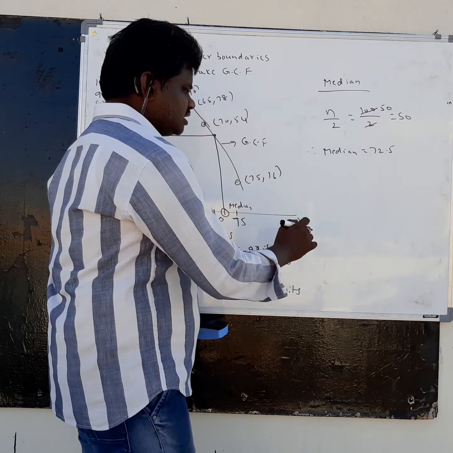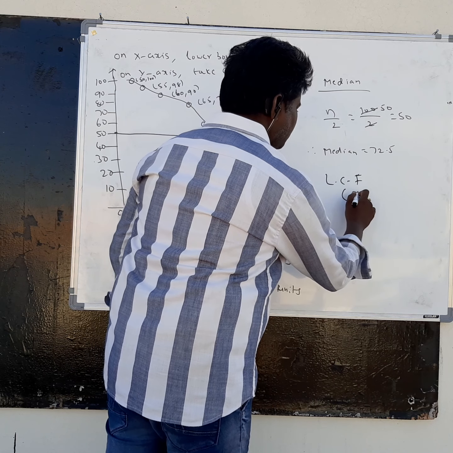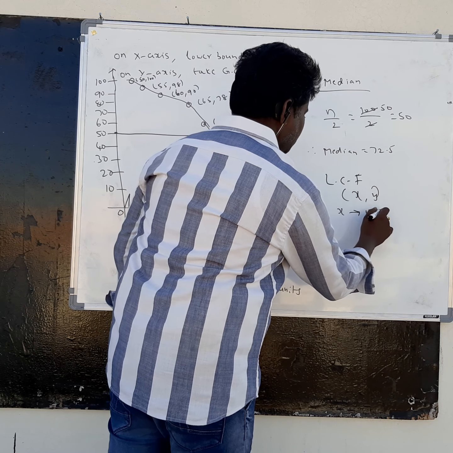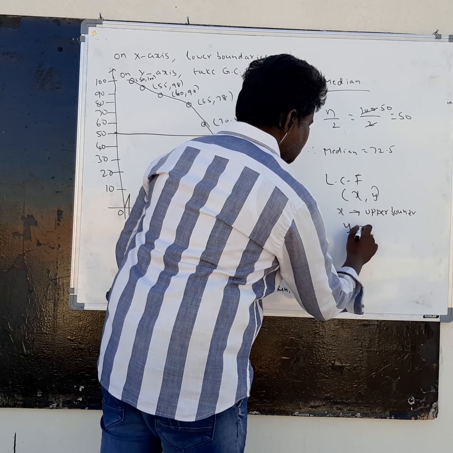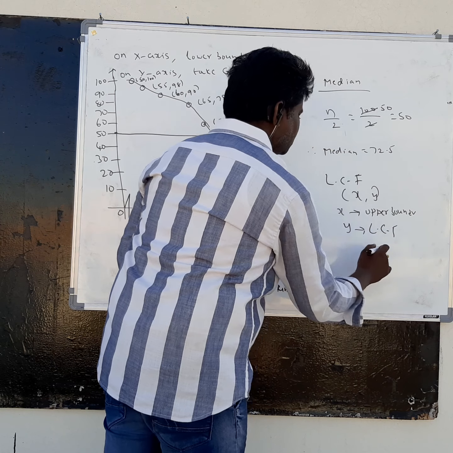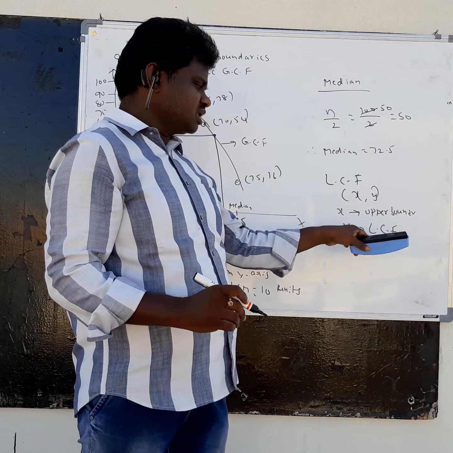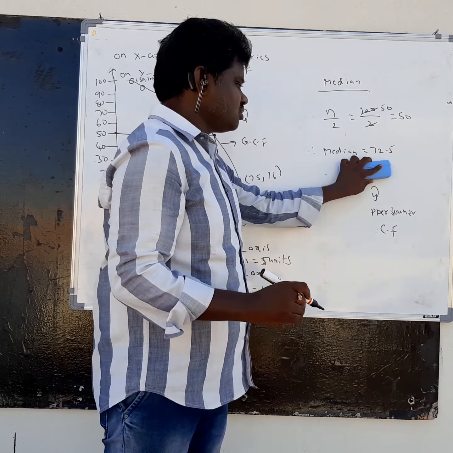So again I am telling: in LCF, x comma y, x is the upper boundary, not the lower boundary, and y means LCF. Whereas in GCF, x means lower boundary and y means GCF. So children, this is today's concept.